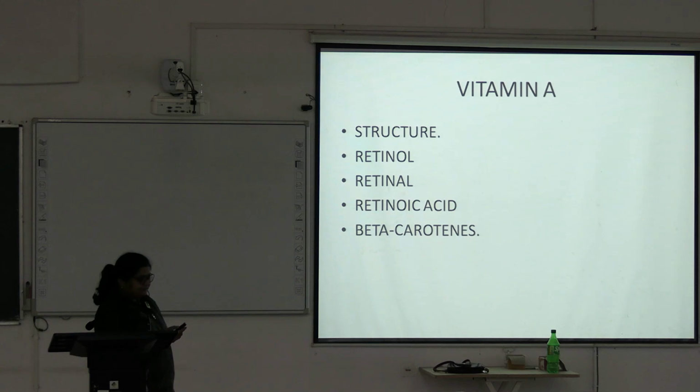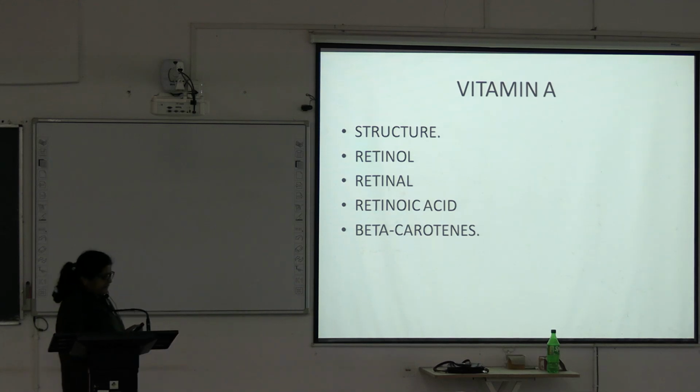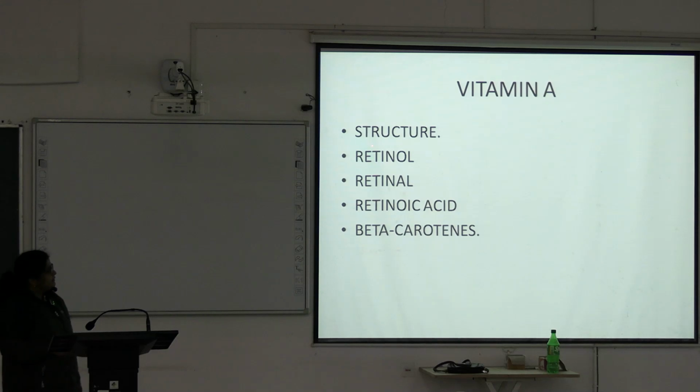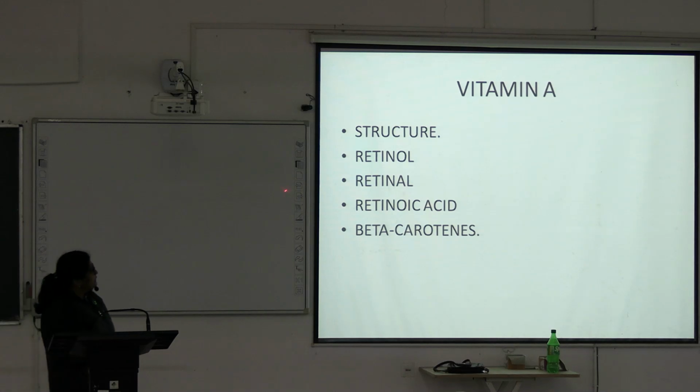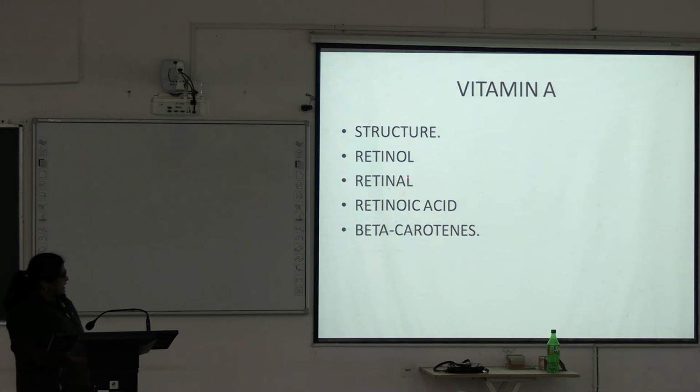There are different compounds like retinol, retinal, retinoic acid and beta-carotenes. These 4 compounds are included in vitamin A. Look at this: retinol is the alcohol variety, retinal the aldehyde variety, and retinoic acid.